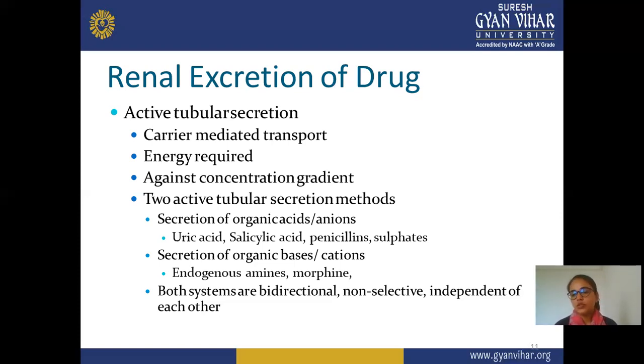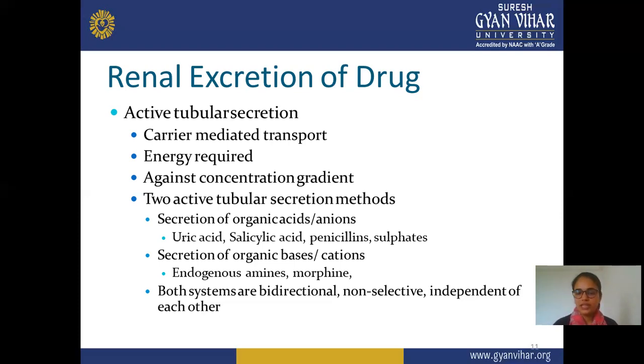When we look at the secretion of organic acids or anions, the main examples are uric acid, salicylic acid, penicillin, and sulfate-type drugs. These types of drugs are easily excreted through active tubular secretion.